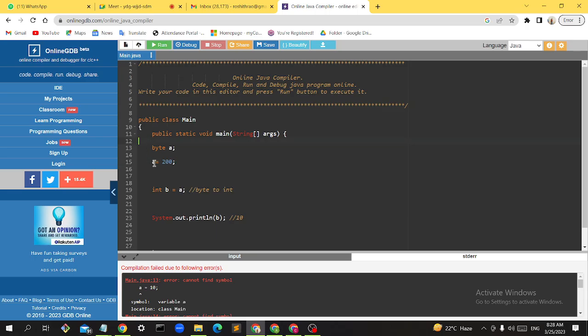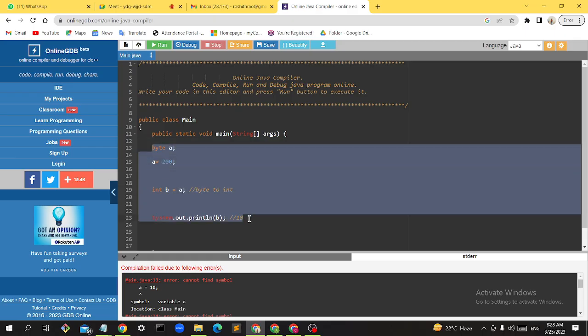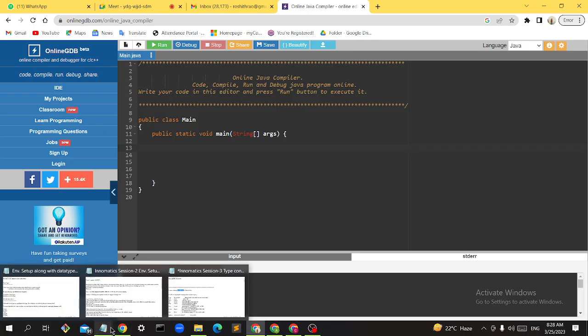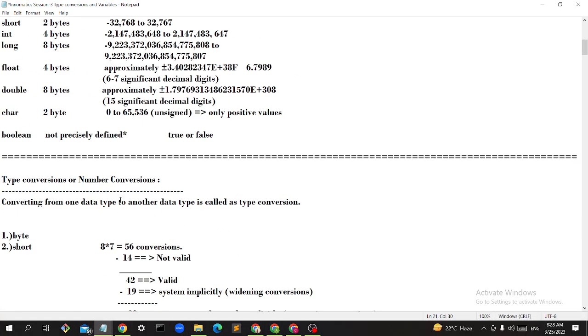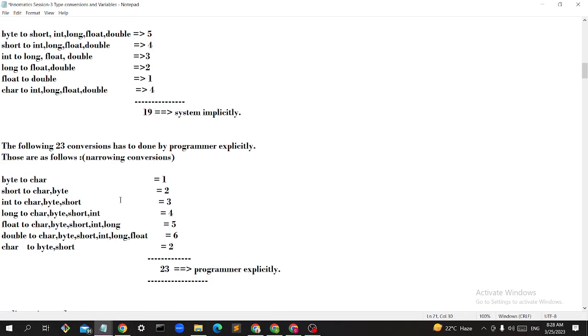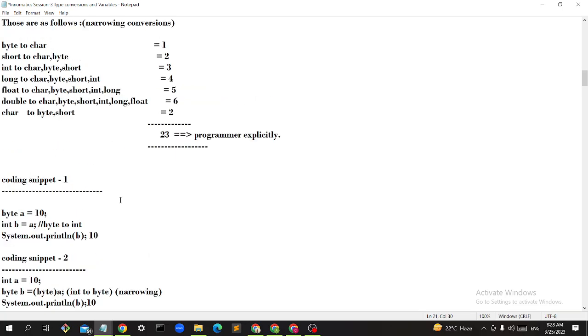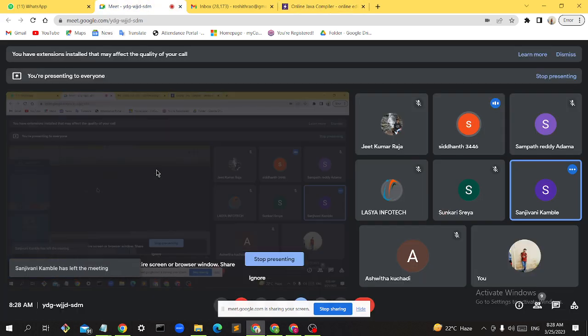So like this we can convert. You understood those two coding snippets, right? There are a number of ways. Everyone understood this type conversion concept, like the 19 conversions and 23 conversions, all present in the class? Yes, sir. I understood.